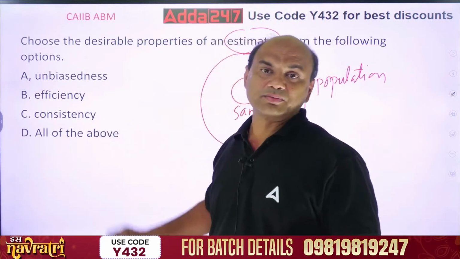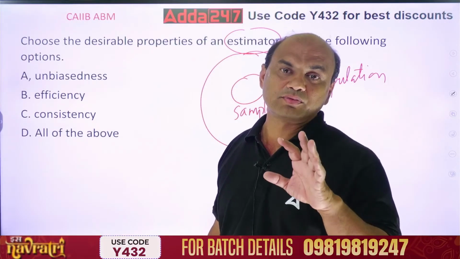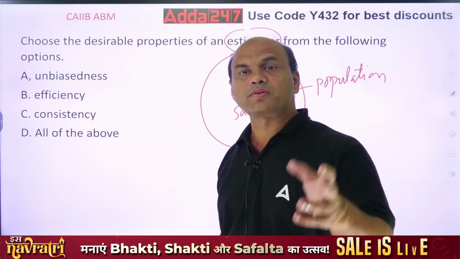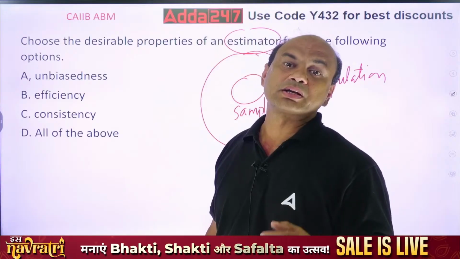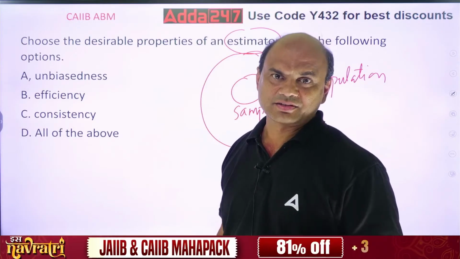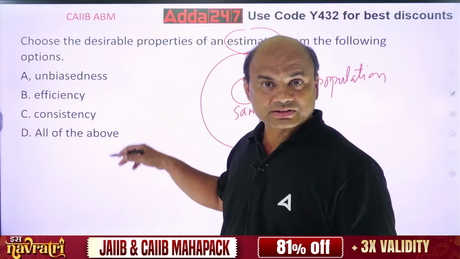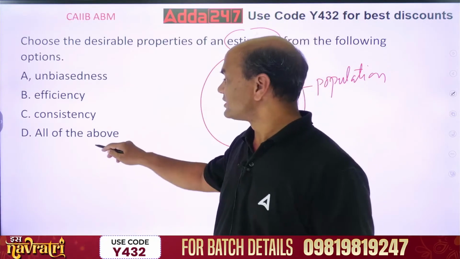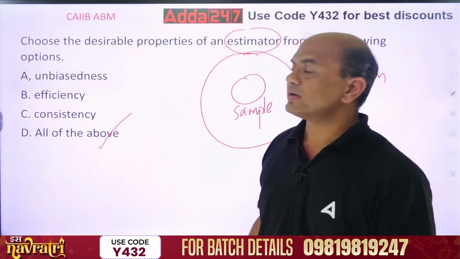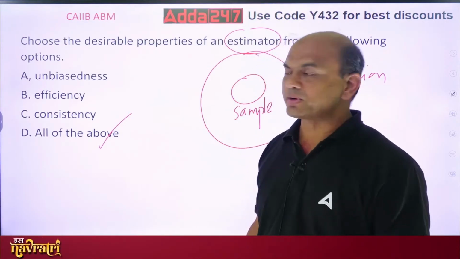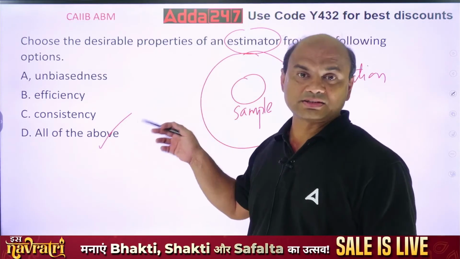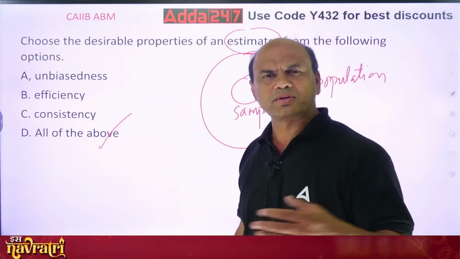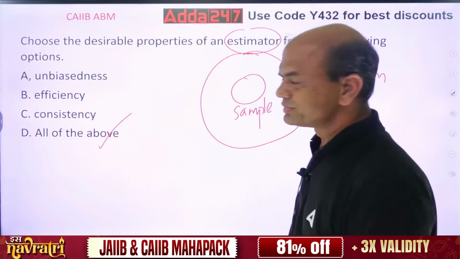Consistency means if I do the experiment with the same estimator n number of times, it must give me consistent results. So which one of these is true? Or all of these are true? So the answer is all of these, because any estimator should be unbiased, efficient, and consistent. It should give you the same, similar results.